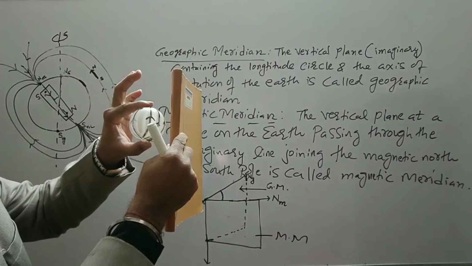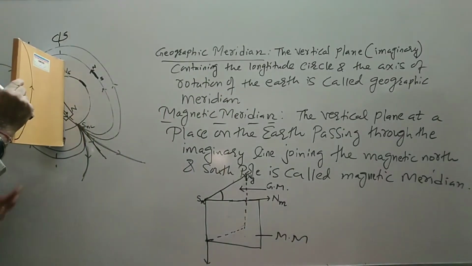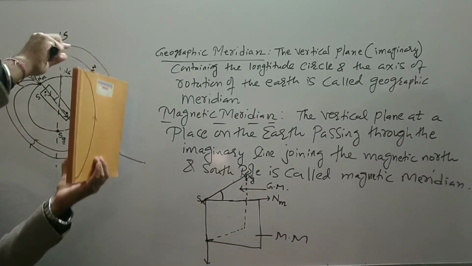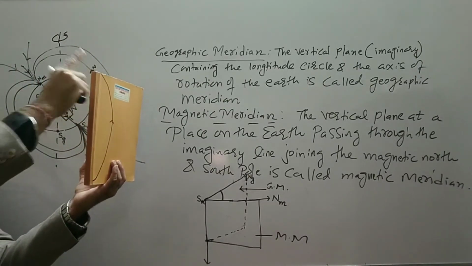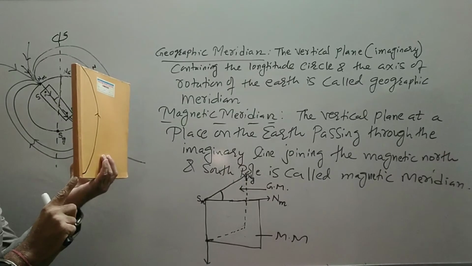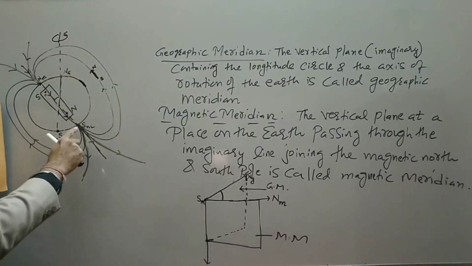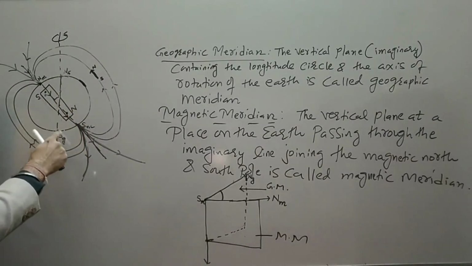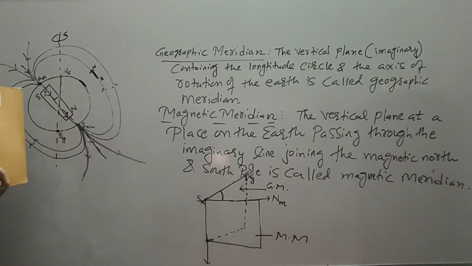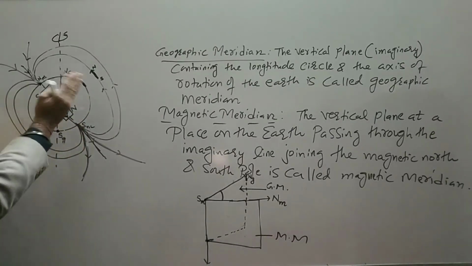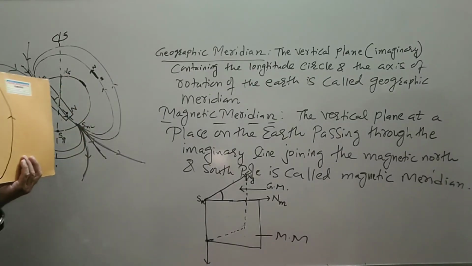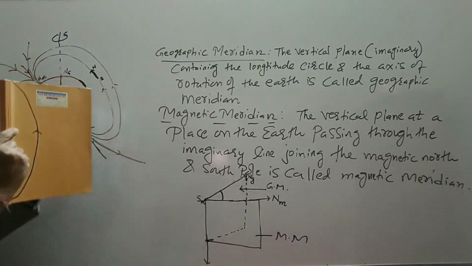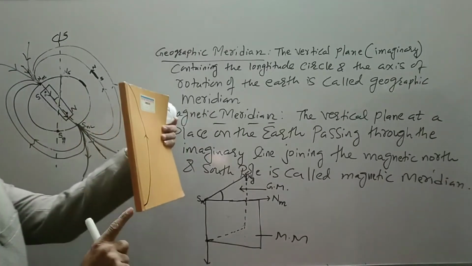It goes inside the axis of rotation. I am able to see this line only. So this will be my geographic north. This will be my geographic south. The field lines, it is actually curved and it starts from magnetic south, but we assume it is starting from geographic south. And because of this tiltness, we get declination angle and the dip angle, that we will see. So for the time being, like this it is cut. So this is my geographic north, geographic south.